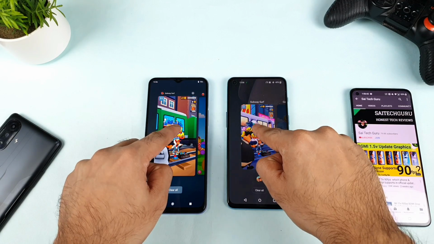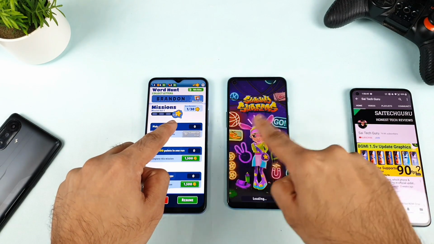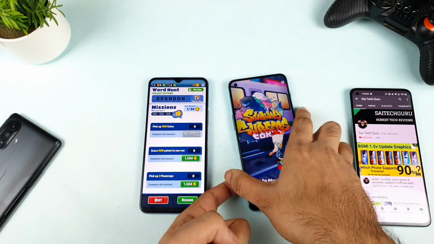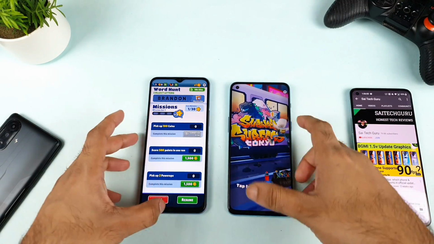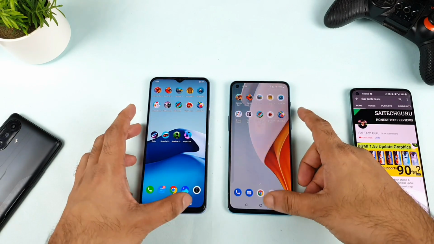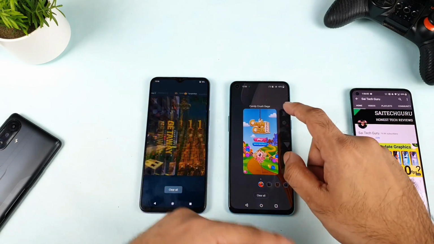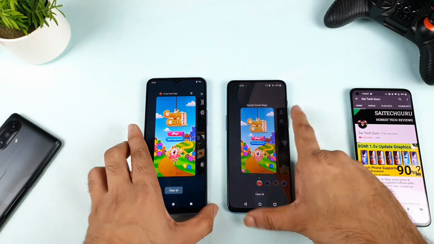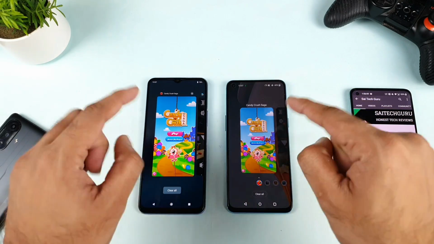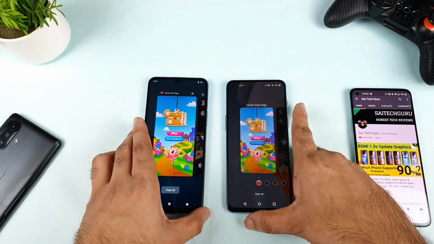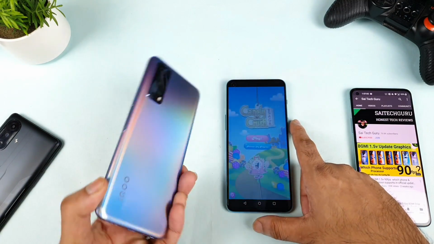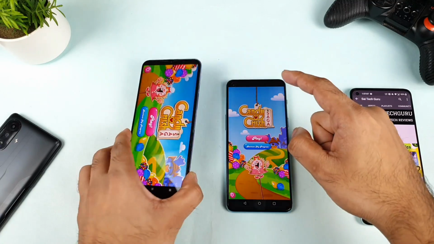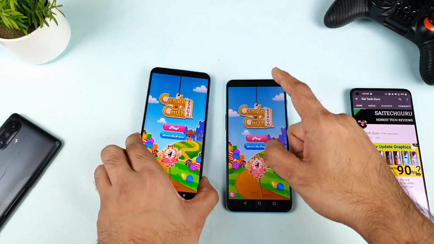1, 2, 3. The OnePlus Nord 2 did not open. As you can see, the OnePlus Nord 2 did not open the game. That's what we got to know. And now I'm trying to show you from the multitasking only, because you should know the games are already open in the background. That is the reason I'm trying to show you. So let's start with Candy Crush again. Let's see. This is the iQOO Z3, Snapdragon 768G processor, running FunTouch UI.